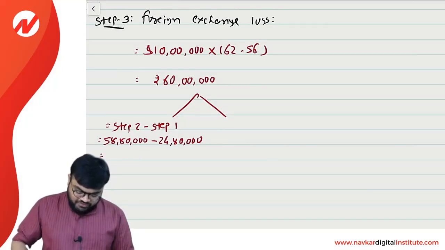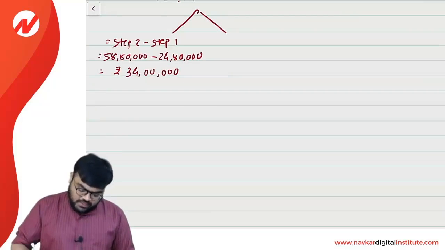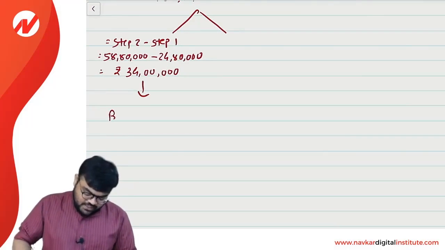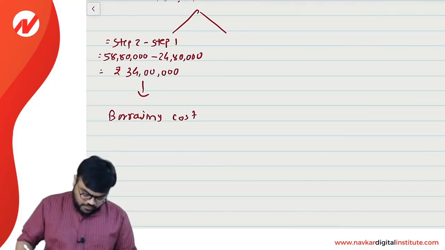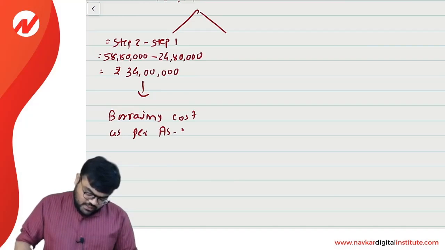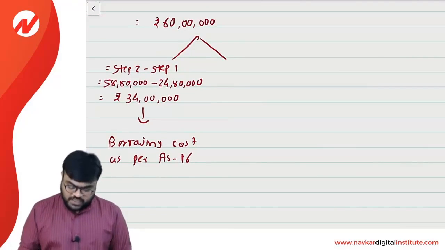So can I say the net figure will be rupees 34 lakh, and this 34 lakh will be considered as borrowing cost as per Accounting Standard 16. Clear? Out of 60 lakh, 34 lakh will be considered this.